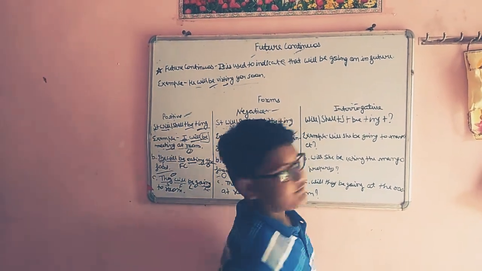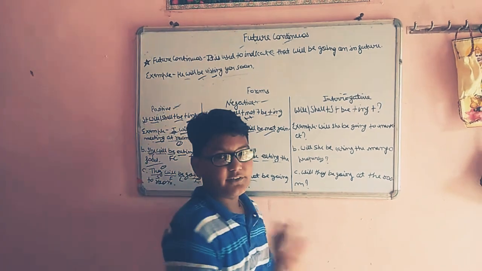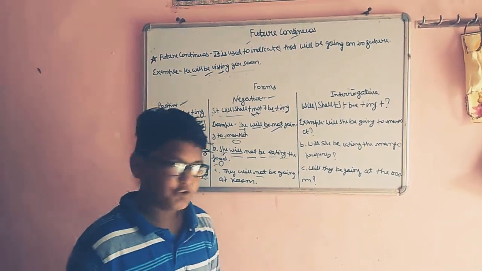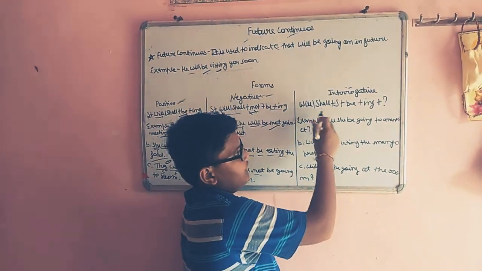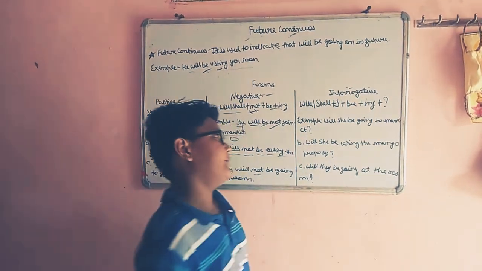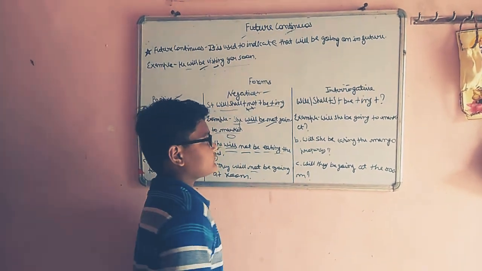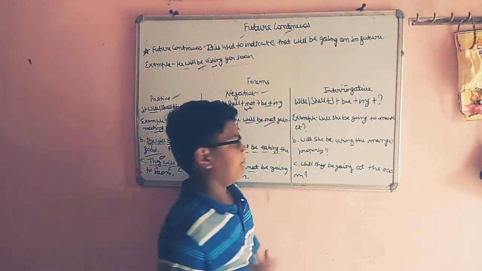So the last structure is the interrogative in the future continuous tense. So what is the interrogative structure for future continuous tense? Will/shall plus subject plus be plus ing plus question mark. You have to put a question mark because the question mark is the main thing. Okay, for example, we have three examples.